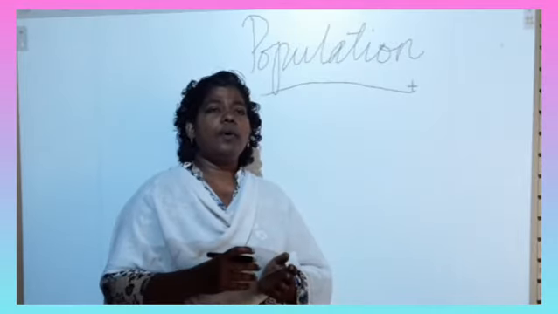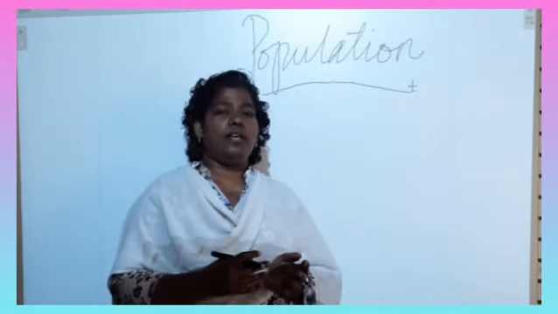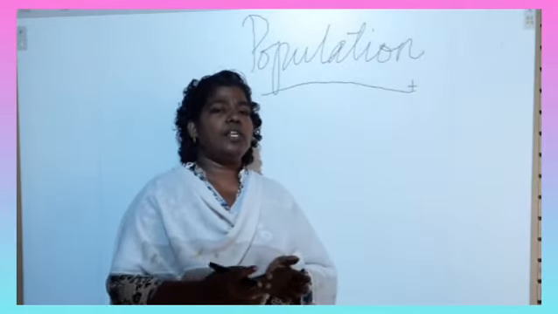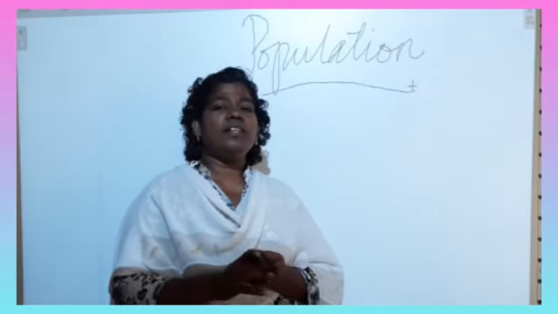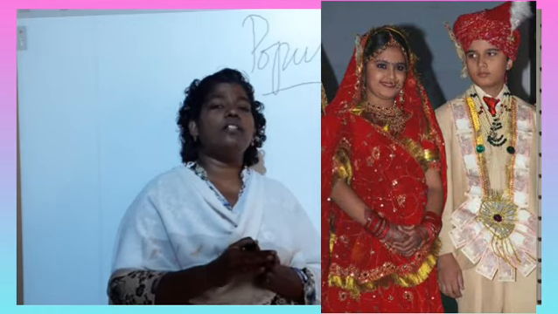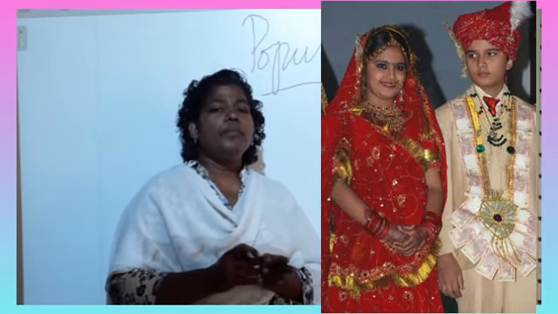In some countries the population increases day by day, due to different reasons. What are some of the reasons for overpopulation? Immigration and influx of refugees, child marriage, and the religious and social beliefs of the people also cause overpopulation.